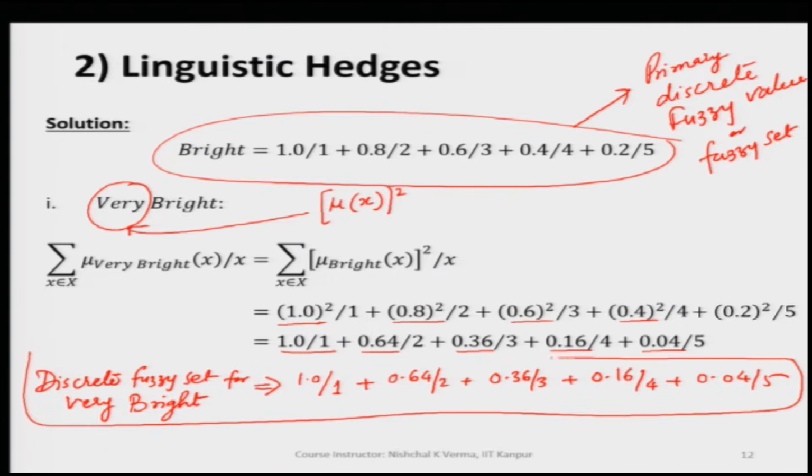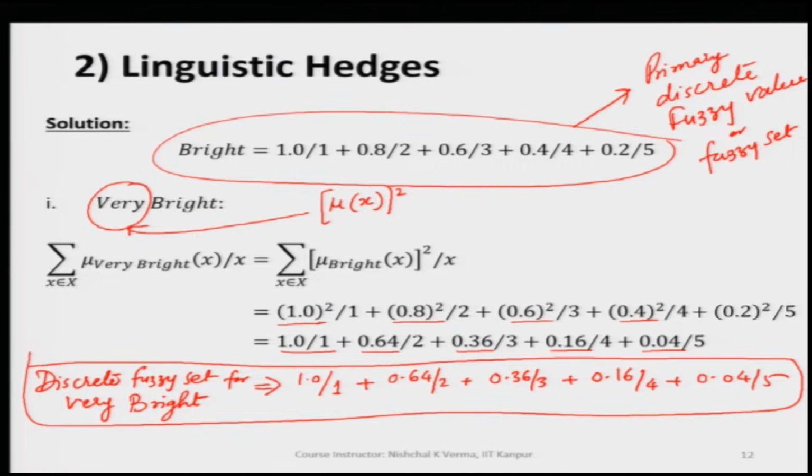What is interesting to note is that we were given the discrete fuzzy set for bright, and here we are converting bright into very bright.